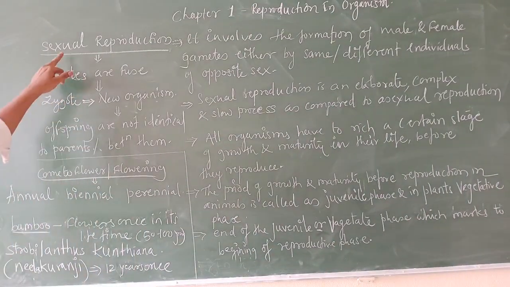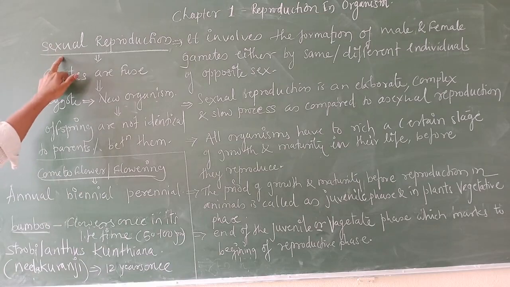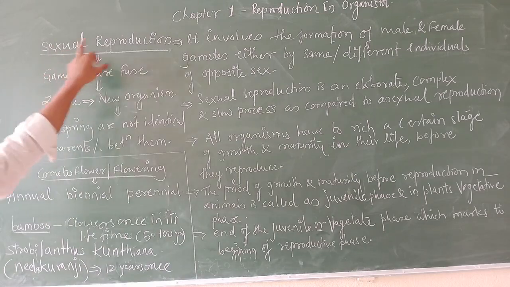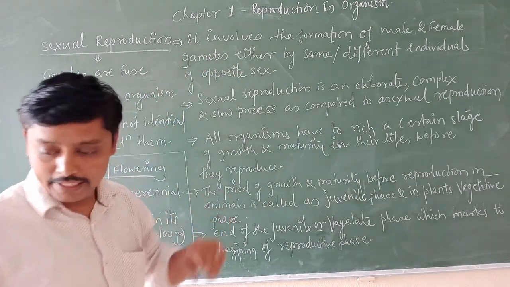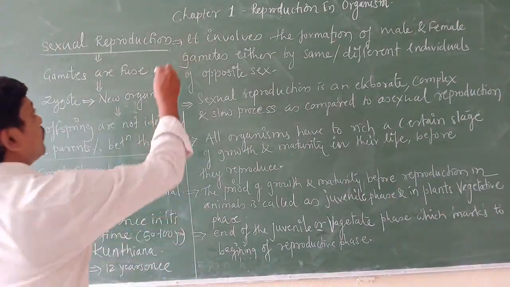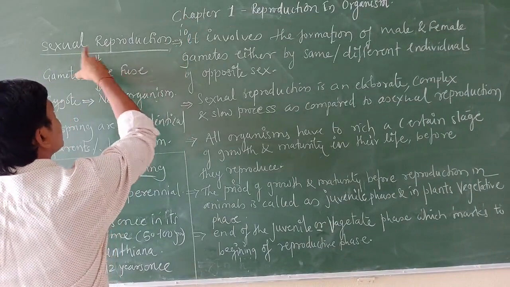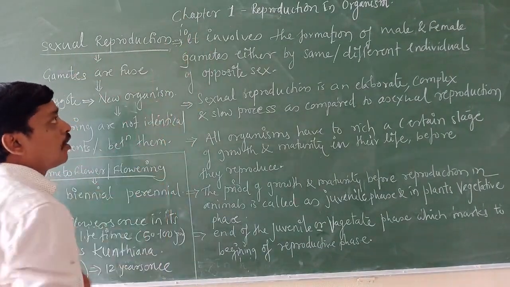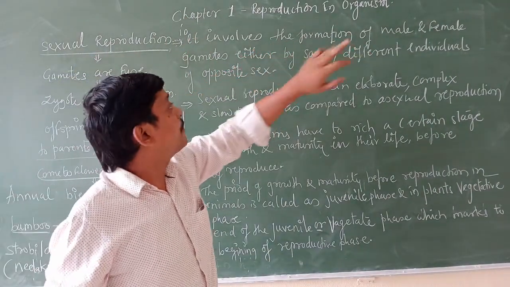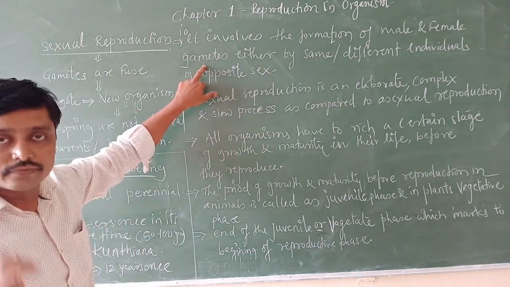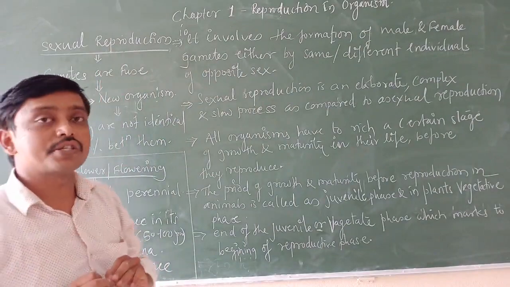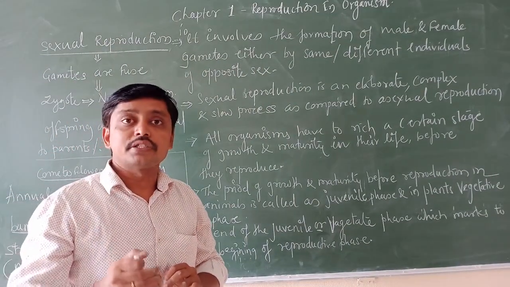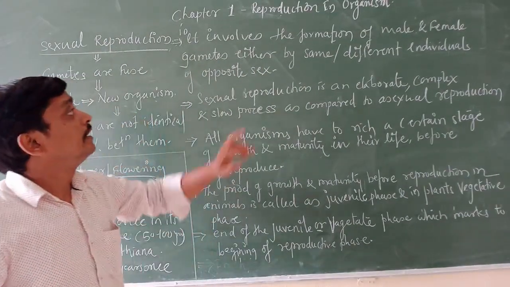Today in class we are going to discuss sexual reproduction. Sexual reproduction involves the formation of male and female gametes, the involvement of two parents, and the fusion of male and female gametes.